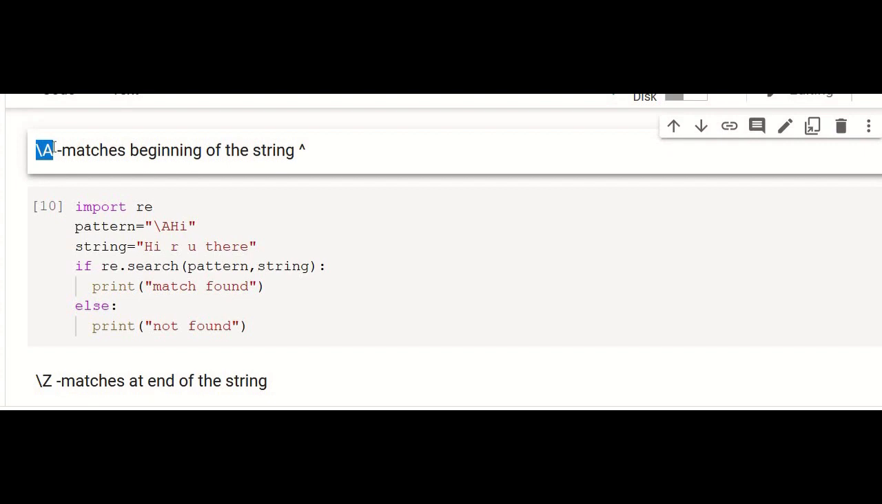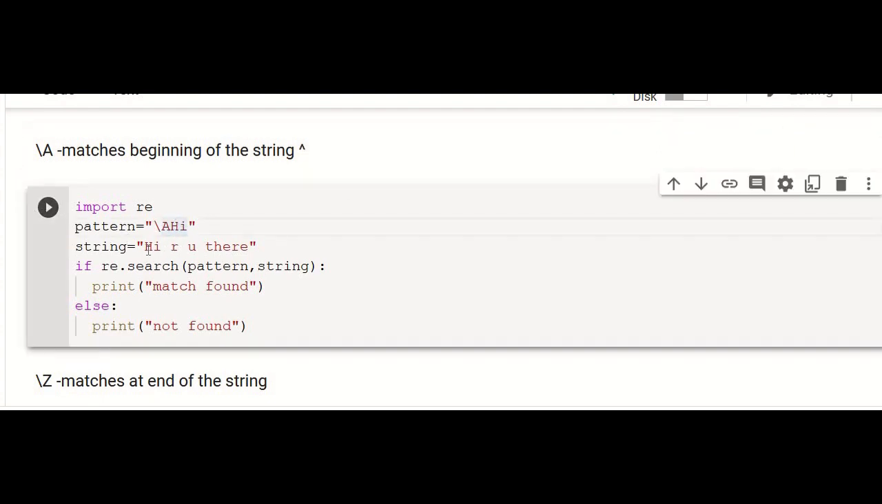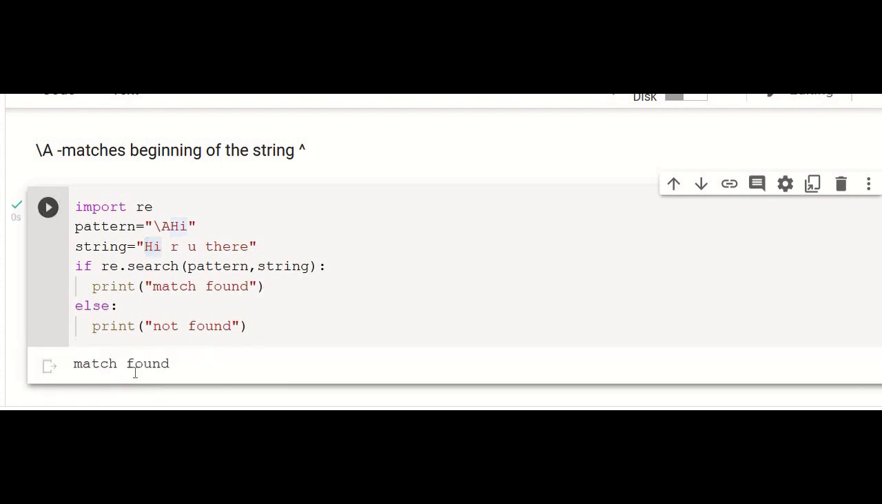And slash A, capital A, it matches the beginning of the string. It is similar to the cap symbol, where if you give slash A hi, the string should start with hi. That is the thing here. Match found. And suppose if it doesn't start with this, now it will not be matched.